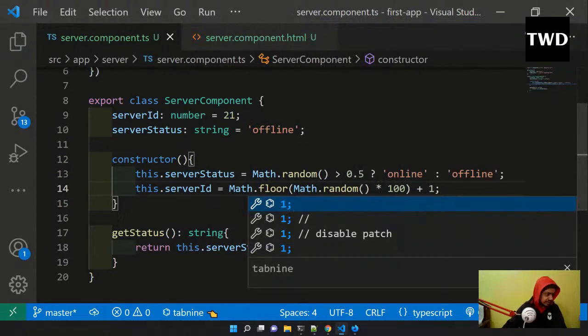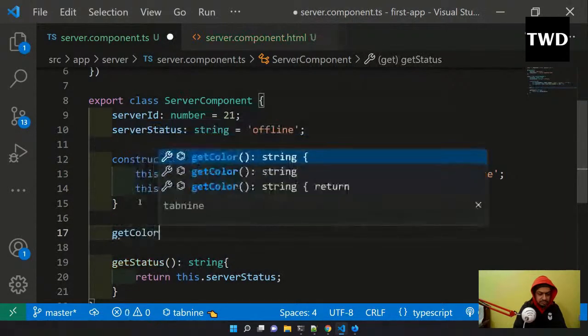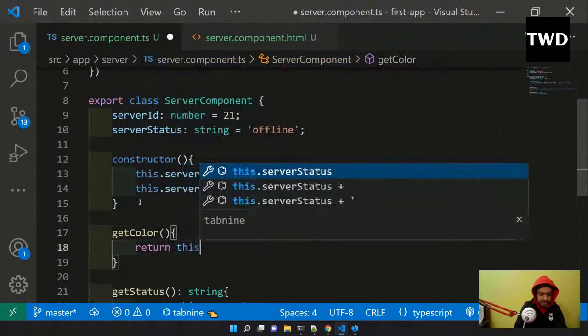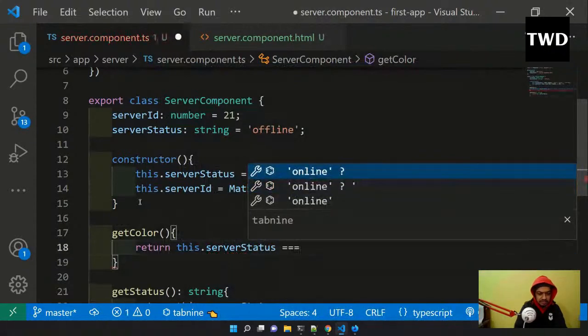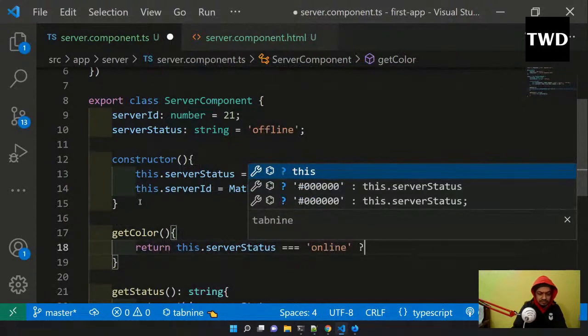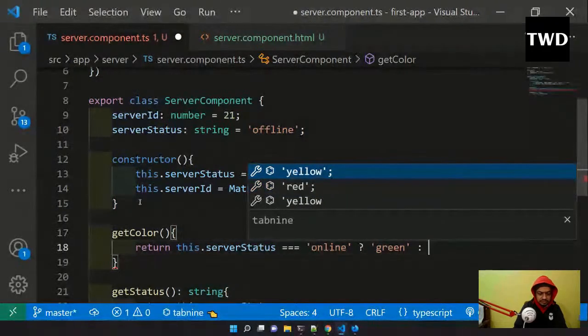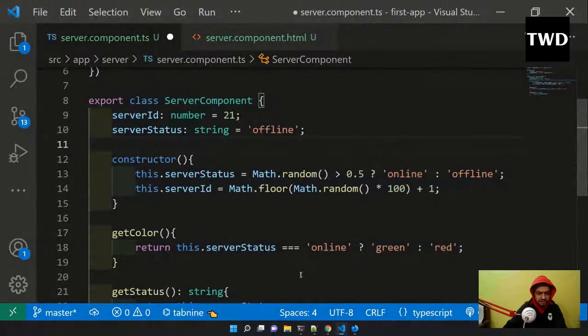Now I will have another function known as getColor. It will return green if this.serverStatus equals online, or else red. So this is the server status: if it is online, it will return green, or it will return red.